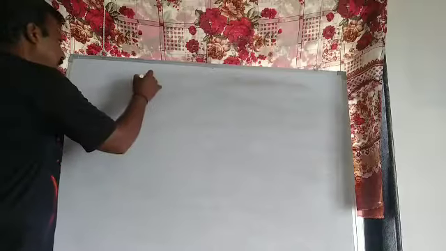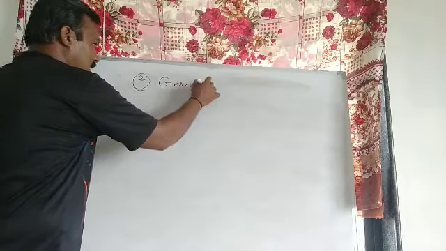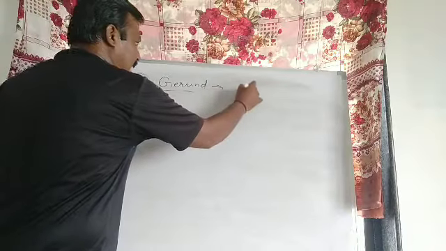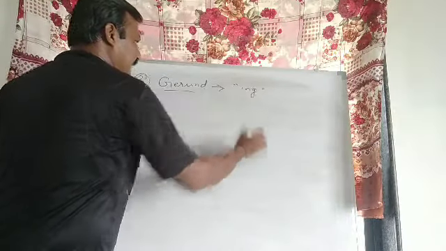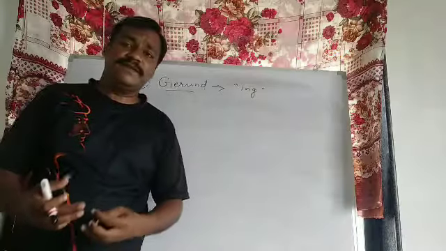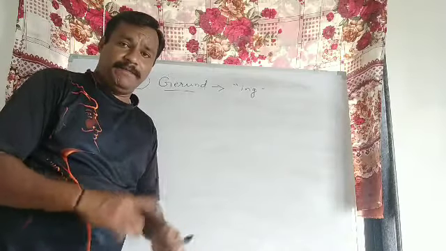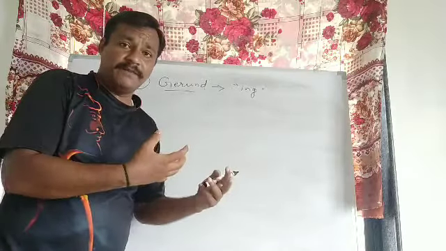We will discuss about gerund. They are always with ing. Gerunds, how gerunds are formed? Gerunds are formed if we add ing to the verb. Then why they are formed?